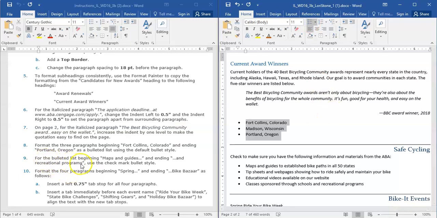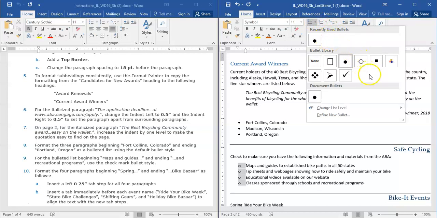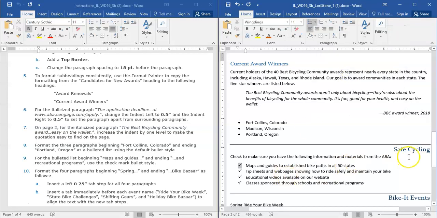Okay, then it would like us to change the bullet style from maps and guides to a check mark. So currently it's at dots and it would like it to be a check mark. So we're going to double click, and then come up to our bullets. Use our drop down so we can look in our bullet library. And we're looking for a check mark. So there you go. There's your check mark. Select and done.